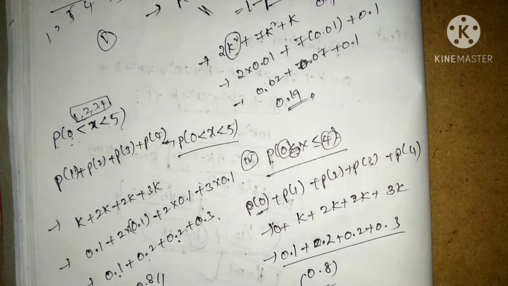And moving on, here we have the third one, that is probability of x less than or equal to k should be greater than 1 by 2. Where will you get more than 1 by 2? That is our value of k, the minimum value of k.